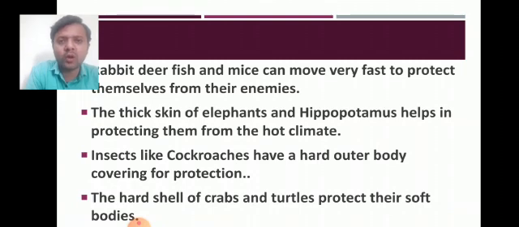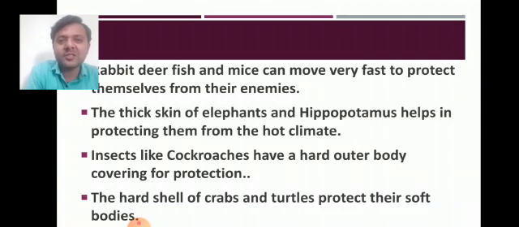If you observe the cockroach very carefully, you will notice that it has a hard covering on the upper side of its body, because the cockroach has that kind of adaptation to stay protected from enemies or dangerous situations. So it has a hard outer covering on the body.